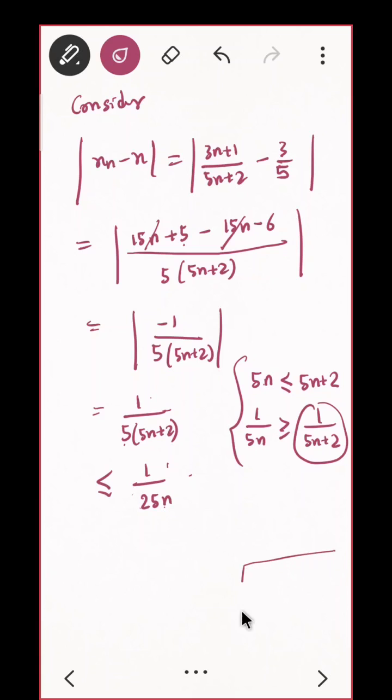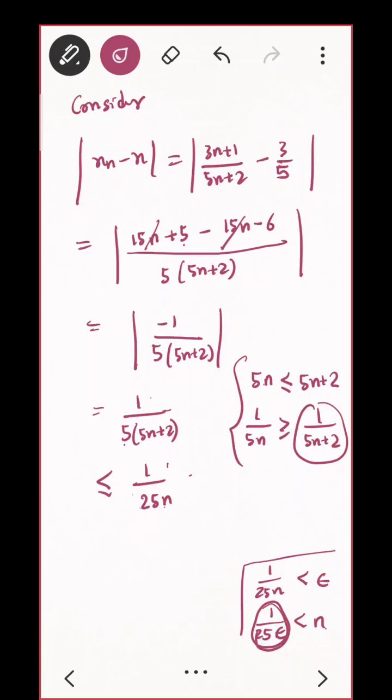If you want, you can do rough work here. You want to do 1 upon 25n. You want to prove this is less than epsilon. So where should n naught be? It should be here. So you should have 1 upon 25 epsilon, that must be less than n. You need something like this. So you must start this as a real number, correct?